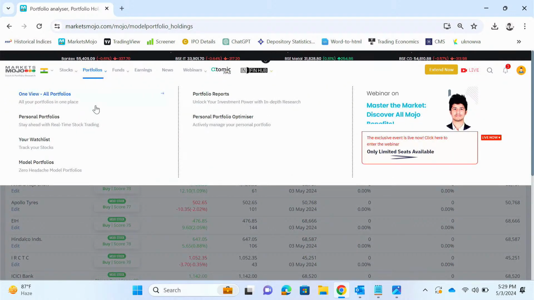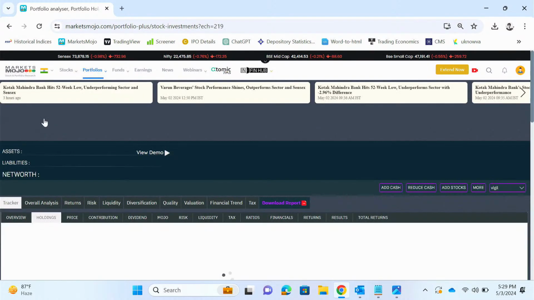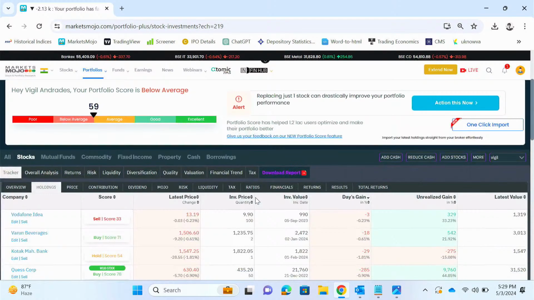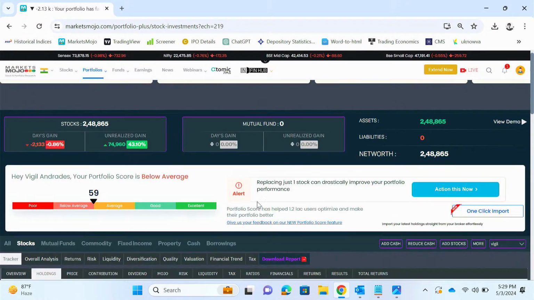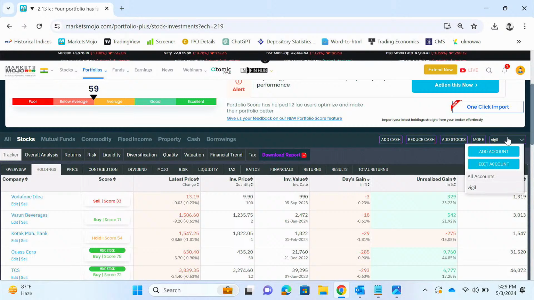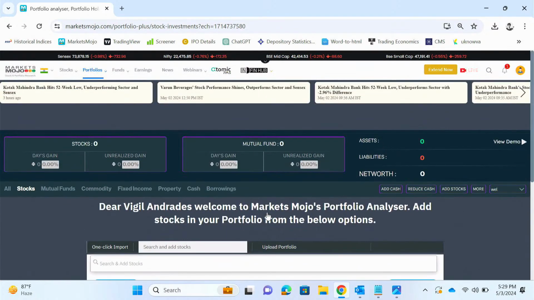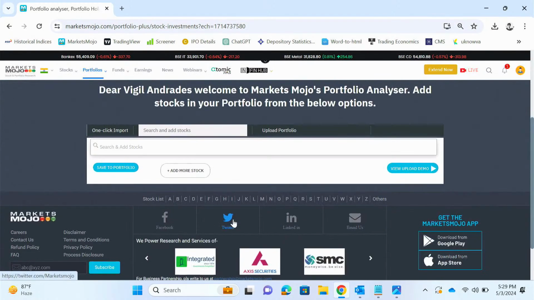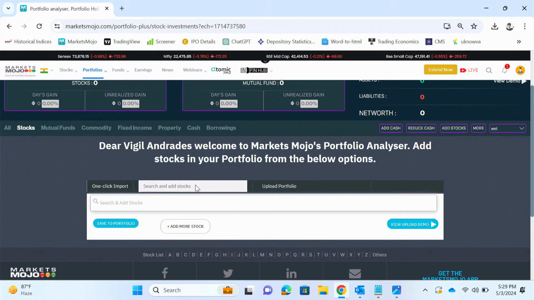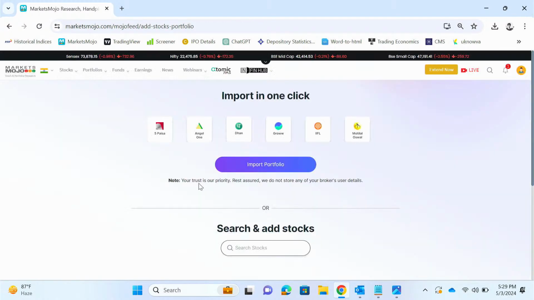Now suppose you have your own portfolio, you want to track your own portfolio on our website. So we suggest just going to personal portfolios. I already have created mine, so I'll just show you. Add accounts. Done. When you first enter this personal portfolios tab, you will see a screen like this. Now we have an easy one-click import feature. Suppose you have your account with any of these brokers, you can simply select and import portfolio.